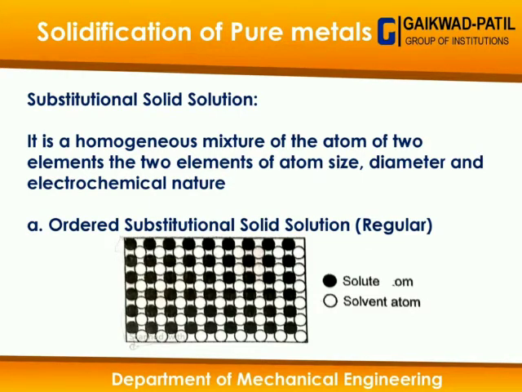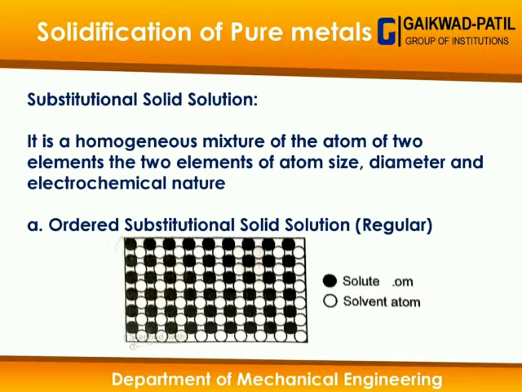In the ordered substitutional solid solution, as shown in the diagram, the atomic sizes of solute and solvent remain the same and they are arranged in a sequential manner, layer by layer. That type of solid solution is also called a regular substitutional solid solution because a regular arrangement of solute and solvent atoms is observed in that type of structure.